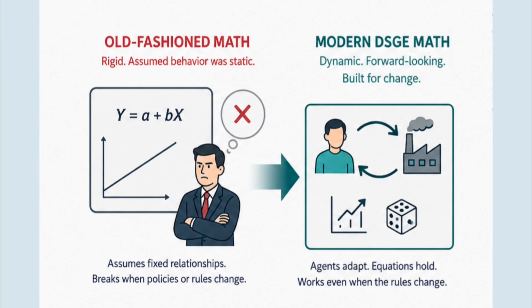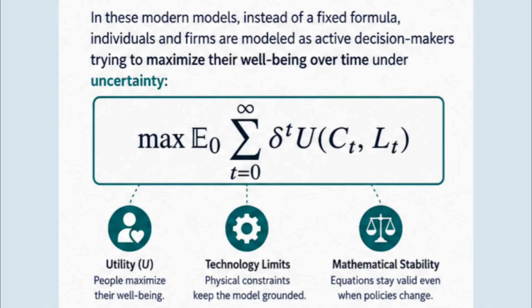How the math shifted. Instead of using the old-fashioned rigid linear equations that assumed human behavior was static, Lucas's solution forced economists to use dynamic stochastic general equilibrium, or DSGE, models. In these modern models, instead of a fixed formula, individuals and firms are modeled as active decision makers trying to maximize their well-being over time under uncertainty. Because the model is built on utility and technology physical limits, the equations remain mathematically stable.